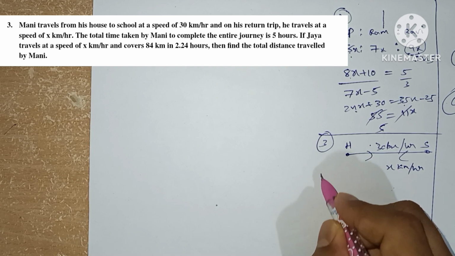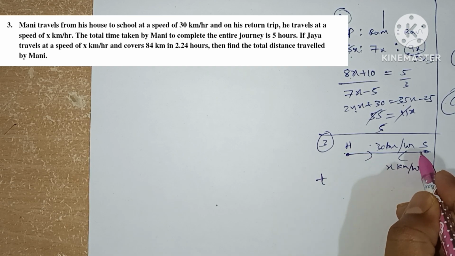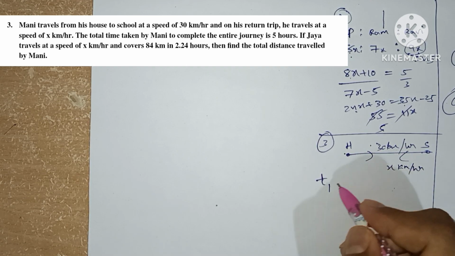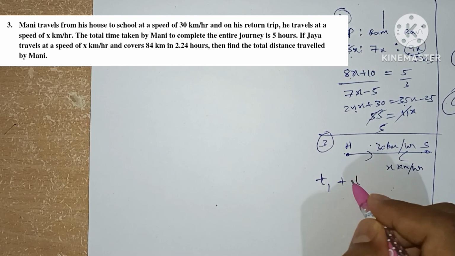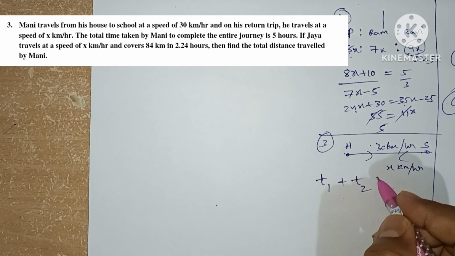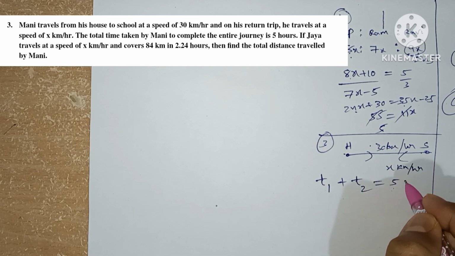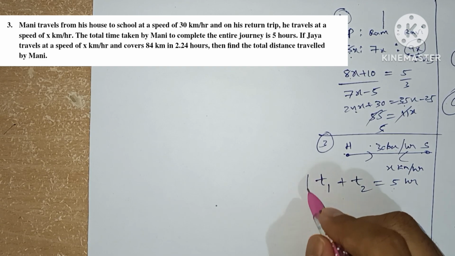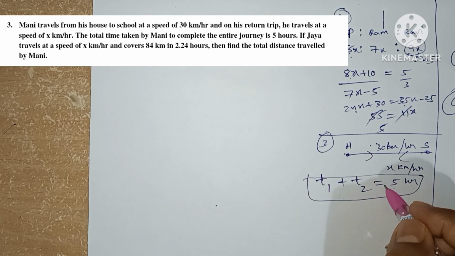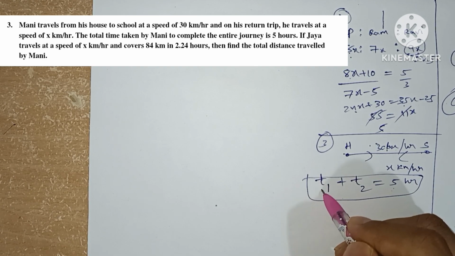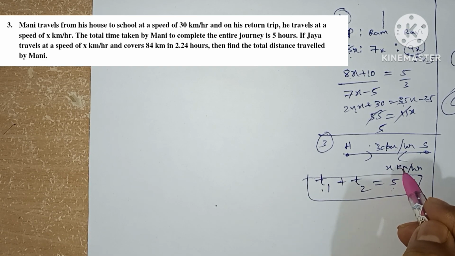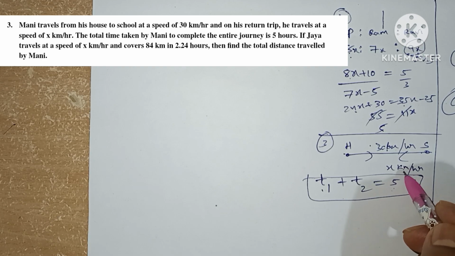So one time is the distance at 30 kilometers per hour, and the other time is coming back, and the total time taken is 5 hours. So this is one equation we have, but we don't know the distance, and we know the speed of one side but not the speed of the other side. If we know the speed of the other side, then we can find the value of D.